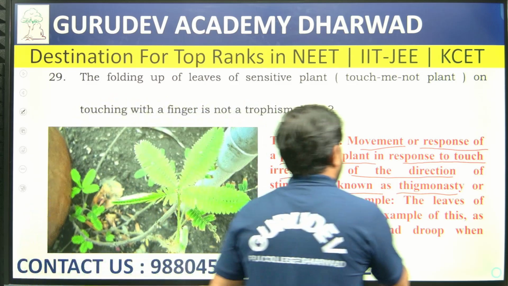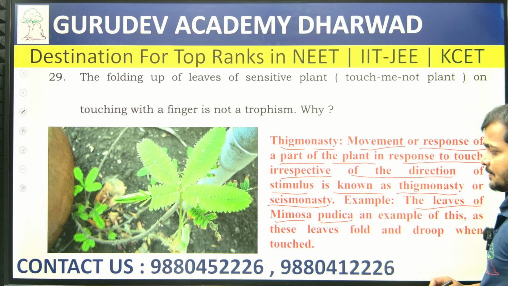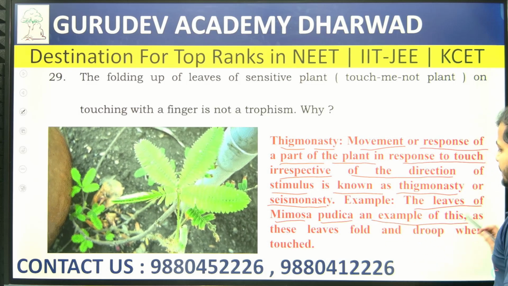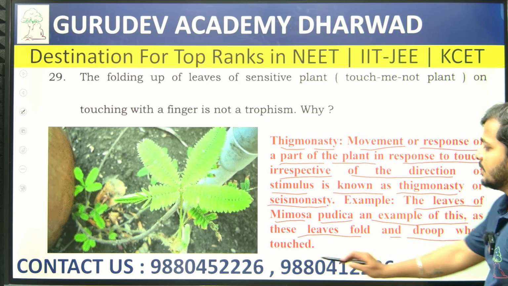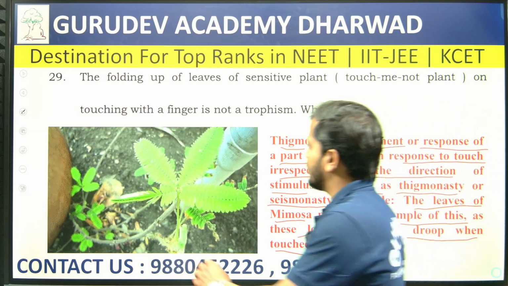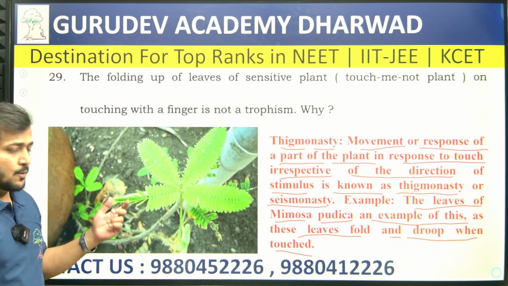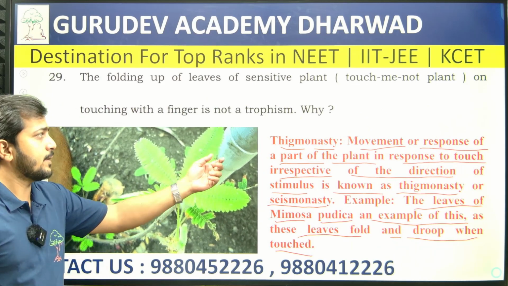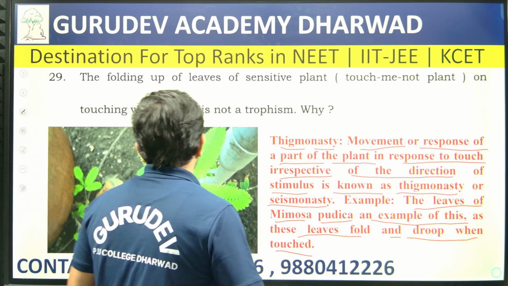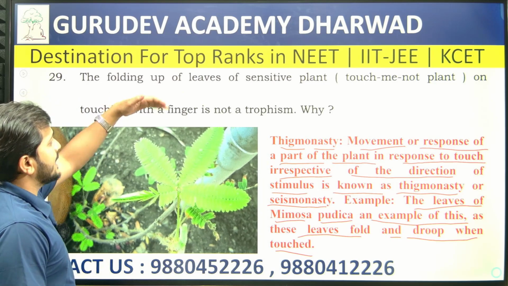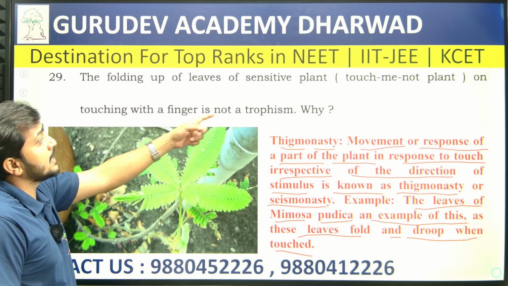The example here is the leaves of Mimosa pudica. These leaves fold and drop when touched. When you touch this part, it is going to fold up, and this movement we call thigmonasty. That is what they have asked: touching with the finger is not a tropism.